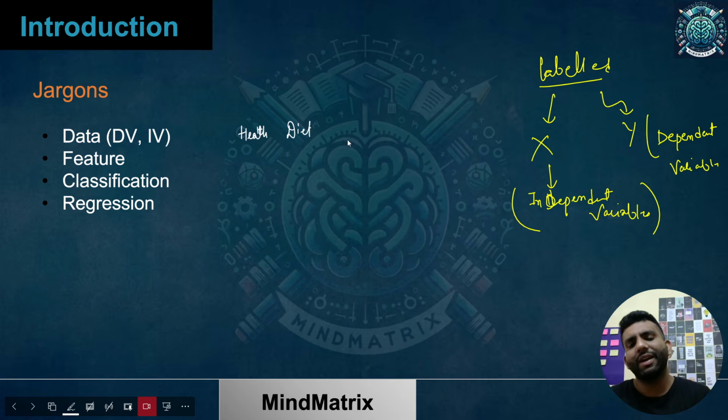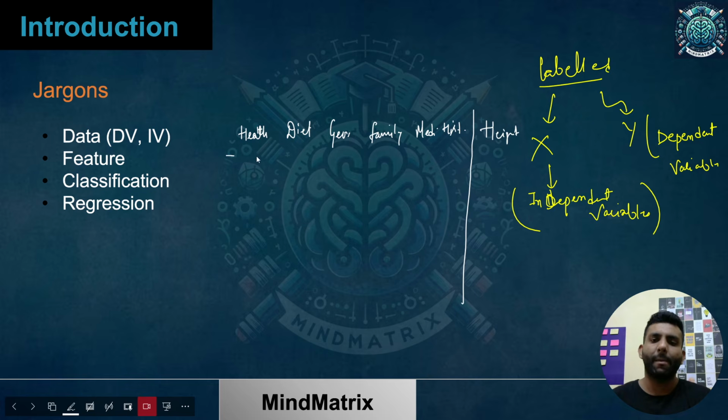Health and diet, then the geographical area we talked about, then the family, and then medical history, and then we had the target variable height. I hope you remember we took that case.